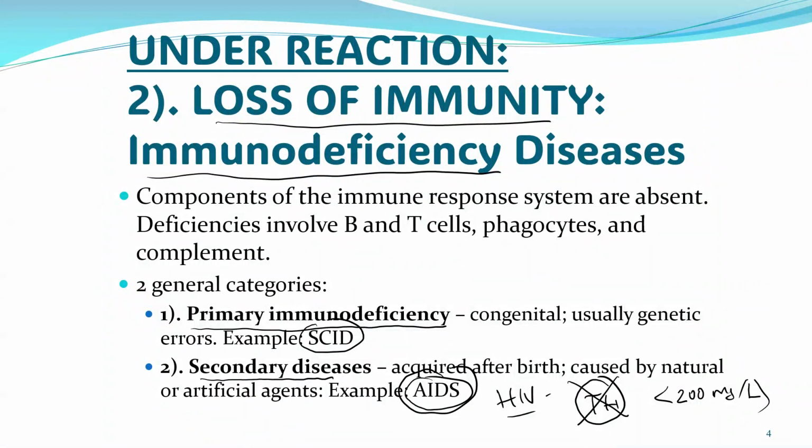Remember, we talked about the T helper in the previous lecture. The T helper is really important to activate both the B cell and the T cell. Without the T helper, the B cell will not produce antibodies. Without the T helper, the T cell will not kill the viruses. So the T helper is really important, and this is the one being attacked by the HIV virus.